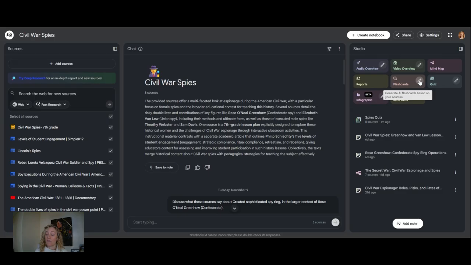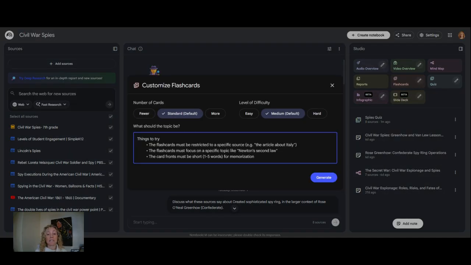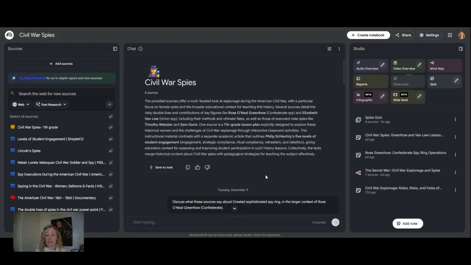So I'm going to click on the little flashcard icon, and you're going to see that I can choose the number of flashcards that I would like. I can choose the level of difficulty that I would like them to be. And then I also can put in a couple of prompts if I want to make the flashcards specific. So I'm just going to leave it as it is and I'm going to generate. And you're going to see that it's going to generate my flashcards, and it's using all 8 of my sources that I have over here.